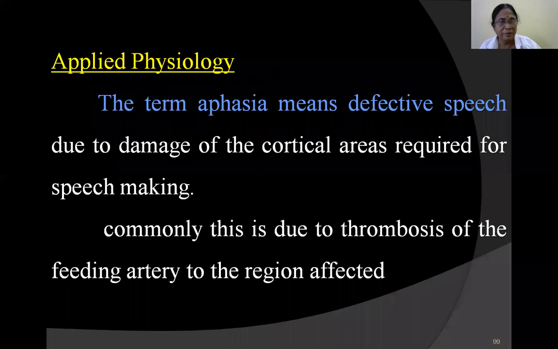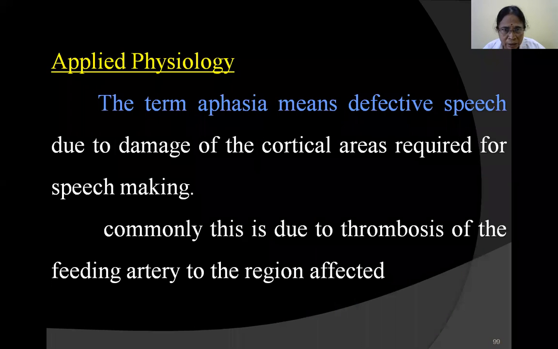Now we come to the applied physiology, that is the defects. The term aphasia means a defective speech. This may be due to defects in the cortical areas required for speech making, that is Broca's area. This is mainly due to thrombosis of the feeding artery, that is whatever artery is feeding the main region may be getting a thrombus. Therefore, the supply is not there, and therefore the function is defective.